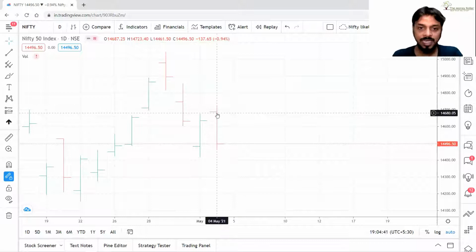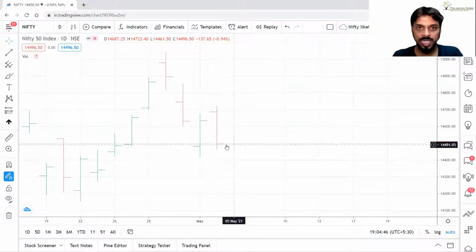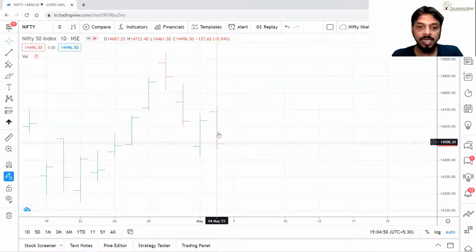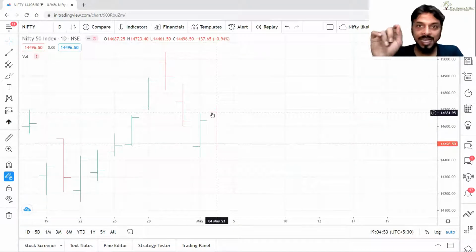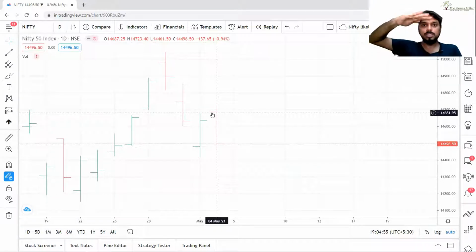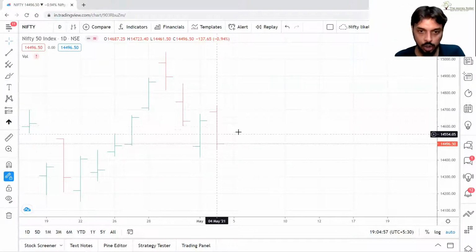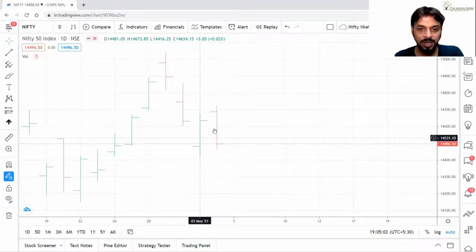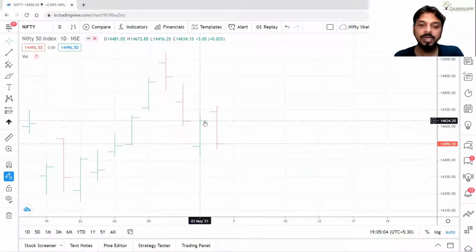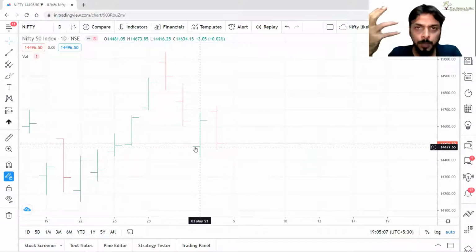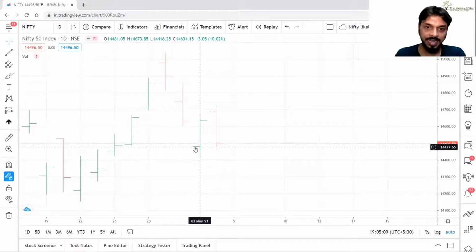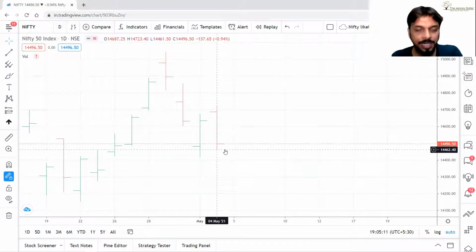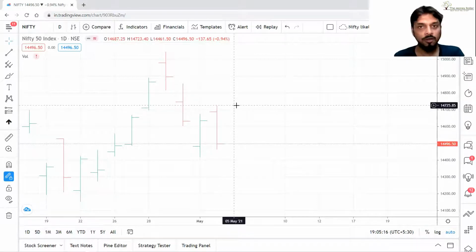Now, obviously, if open is higher than close, that means close is lower than open. That is a red day, correct? Close is lower than open is a red day. So the bar is red. At the same time, have a look at this. Left is open, right is close. Here close is higher than open. It is a bull day or the green day, correct? Again, the lowest point is your low of that day, the highest point is your high of that day.